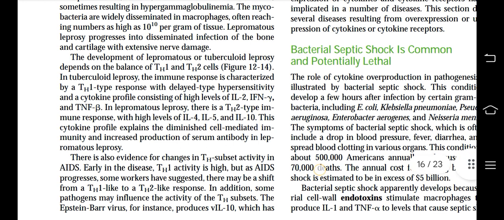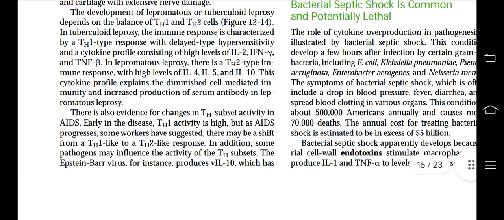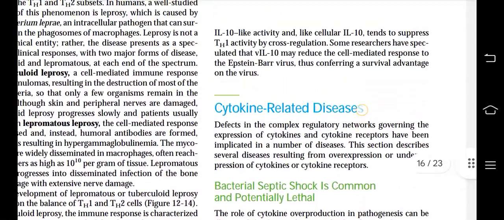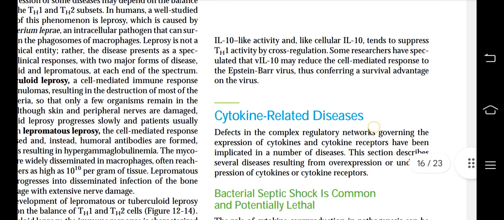There is also evidence for change in Th subset activity in AIDS. Early in the disease, Th1 activity is high, but as AIDS progresses, some workers have suggested there may be a shift from a Th1-like to a Th2-like response. In addition, some pathogens may influence the activity of the Th subsets. The Epstein-Barr virus, for instance, provides vIL-10, which has IL-10-like activity, and like cellular IL-10, tends to suppress Th1 activity by cross-regulation. Some researchers have speculated that vIL-10 may reduce the cell-mediated response to the Epstein-Barr virus, thus conferring a survival advantage on the virus.